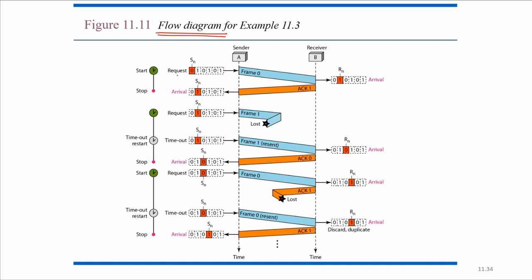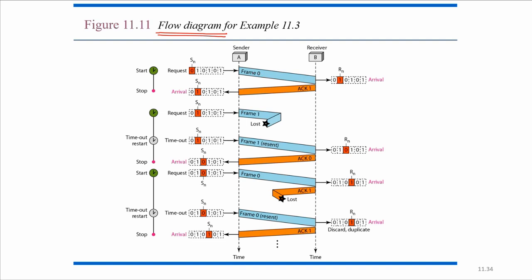Here, this is the request made by the network layer. Suppose this is frame number 0. Frame number 0 is sent, received, and sent to the network layer, and after that the receiver sends the acknowledgement. This is acknowledgement number 1 with respect to frame number 0.